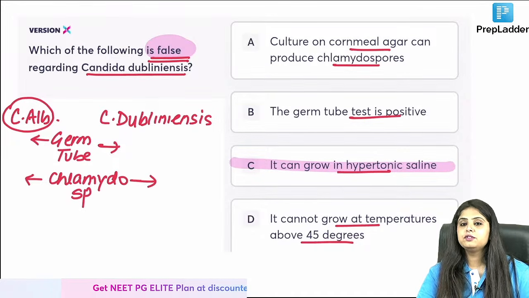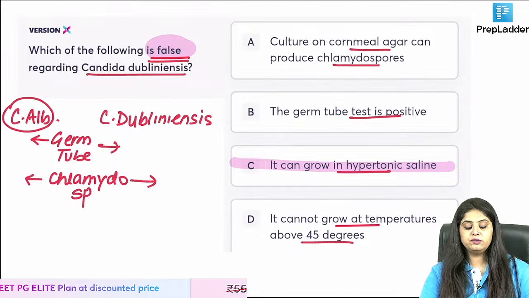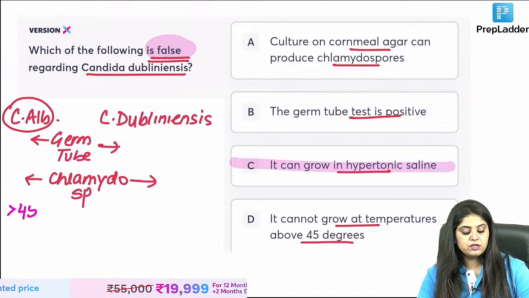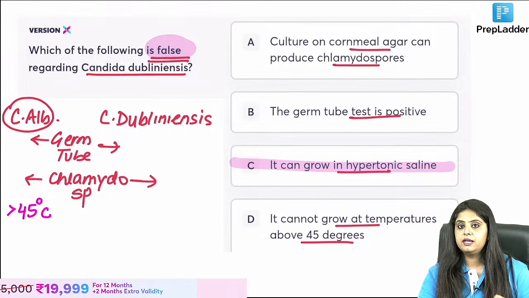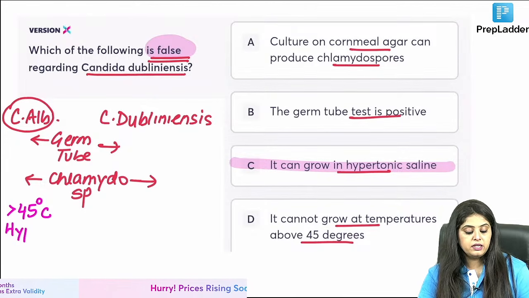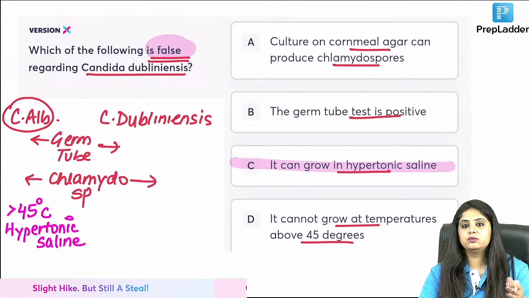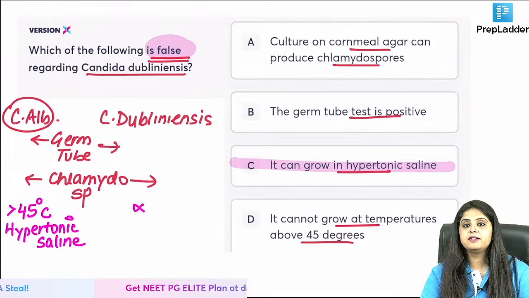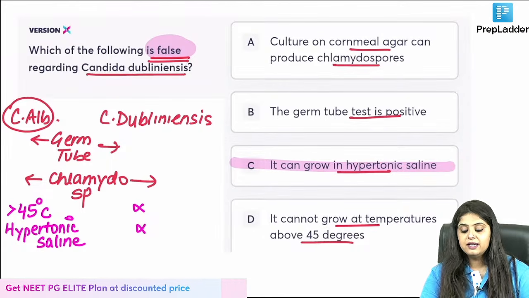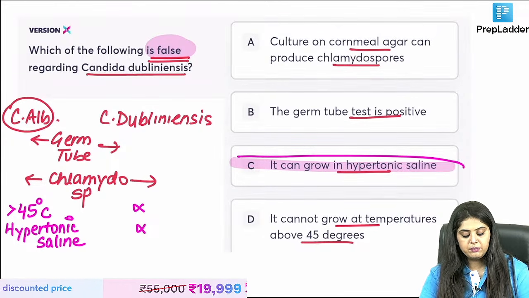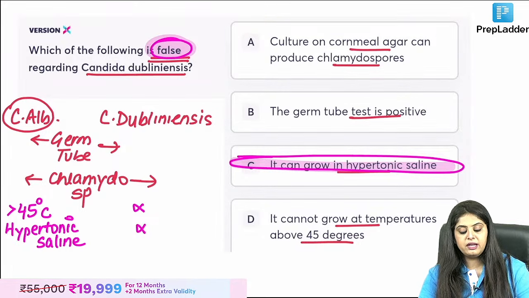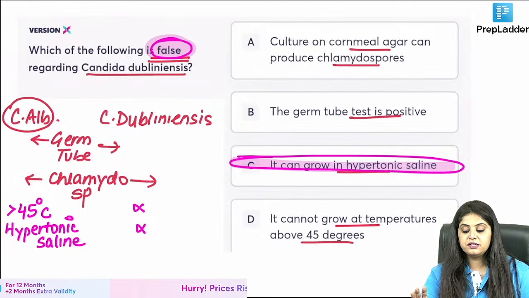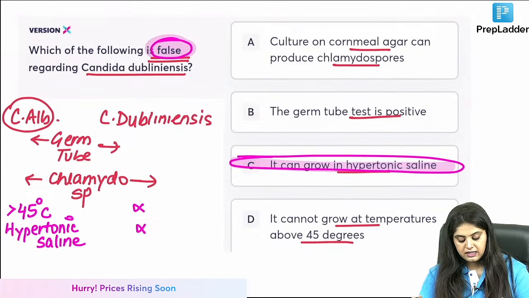So in all the tough situations in life, the elder brother is going to step up. If I increase the temperature above 45 degree, who will grow? Candida albicans will grow. If I put it in hypertonic saline, who will grow? Candida albicans will grow. Dubliniensis, the younger brother, says no responsibility. I will not grow above 45. I will not grow in tough situations like hypertonic saline. So can it grow in hypertonic saline? It cannot grow in hypertonic saline. That is the false statement. Okay with everyone? Candida ki story bhi khatam.